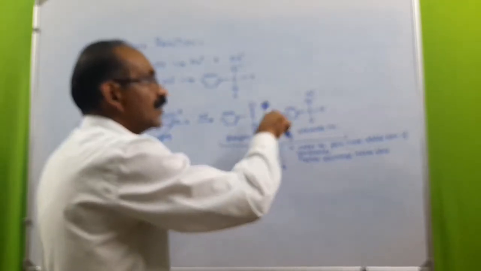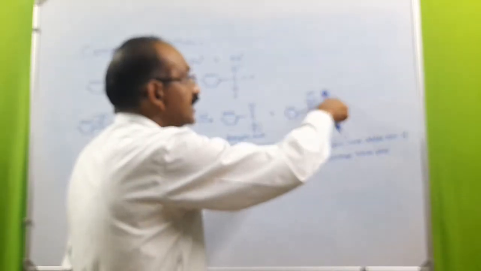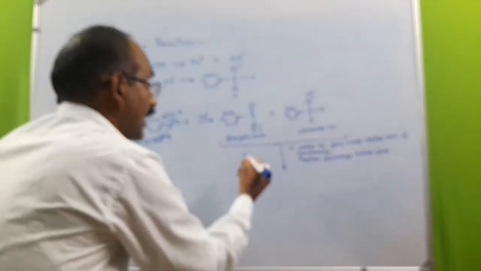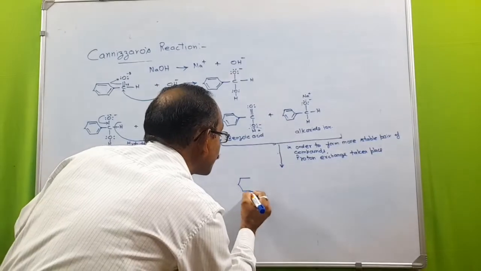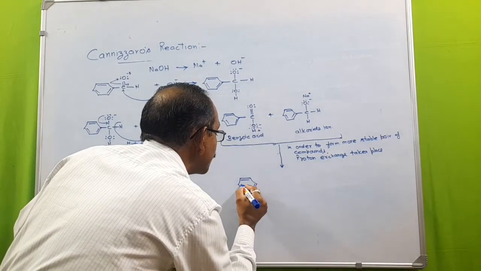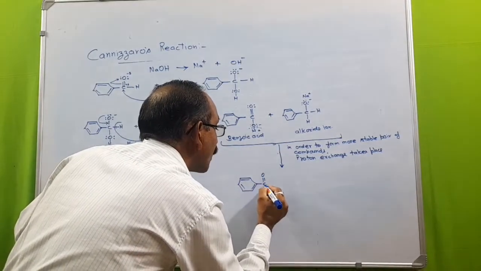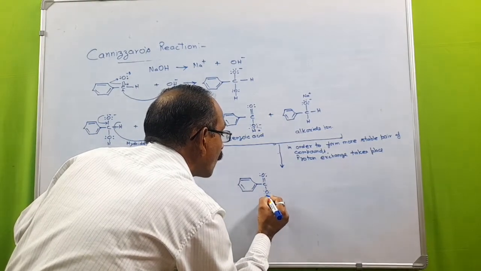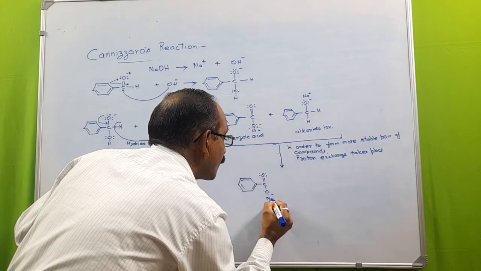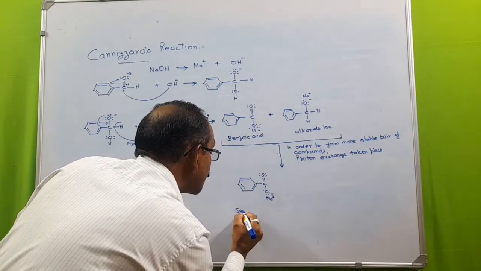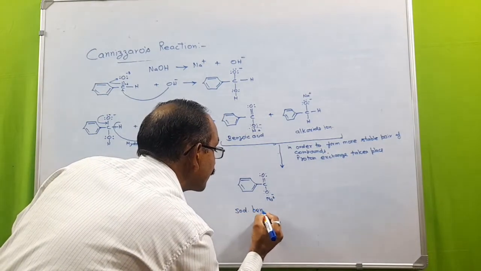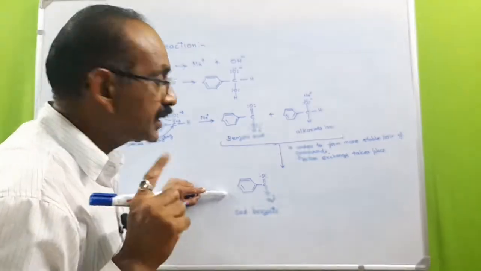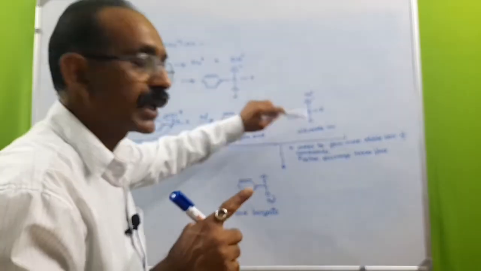The H+ moves to this electronegative oxygen, and the Na+ comes with this electronegative oxygen, and as a result here we will get C double bond O, and sodium benzoate is formed. See, the benzoate ion is comparatively more stable than the alkoxide ion.